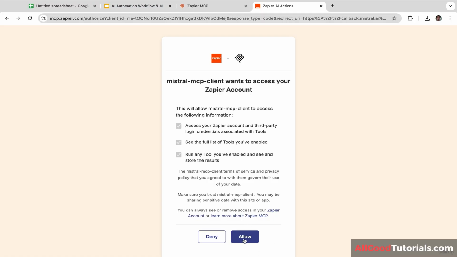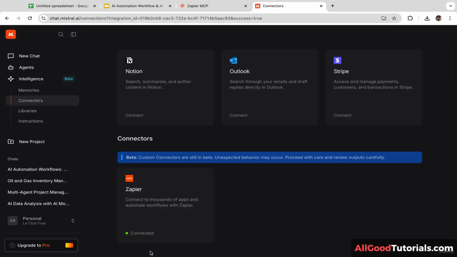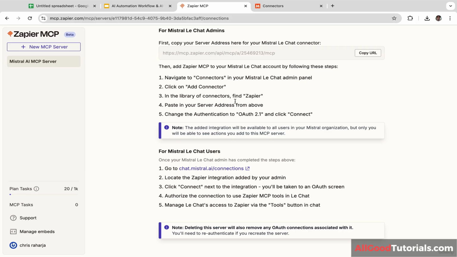And I'm going to click allow, so I'm going to give Zapier access to Mistral AI. As you guys can see, now Zapier has been connected. And it is also important to make sure that you have already connected your Zapier with Google Sheets.